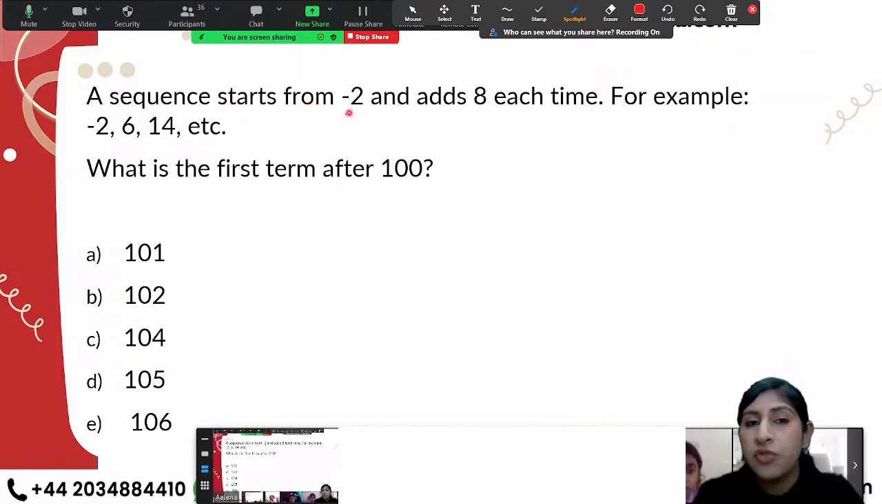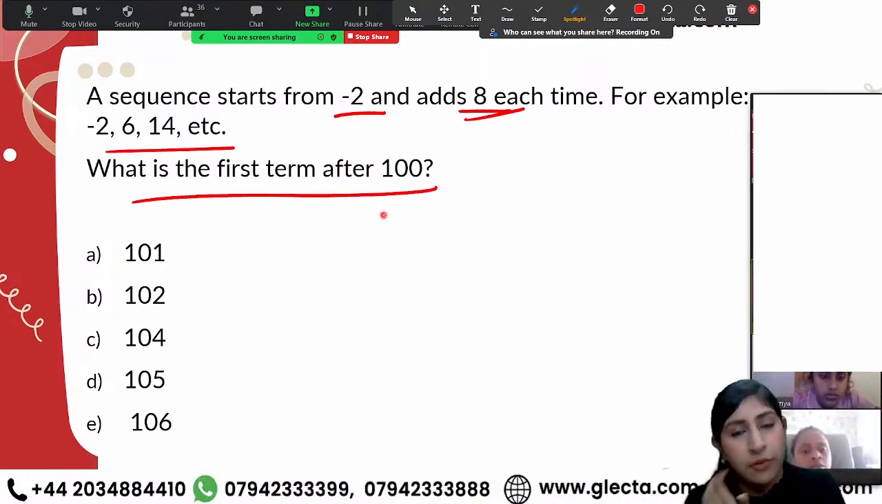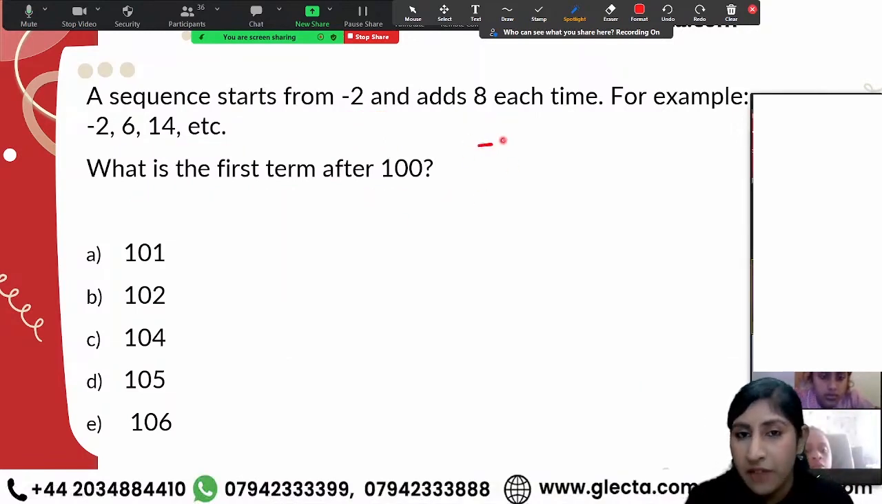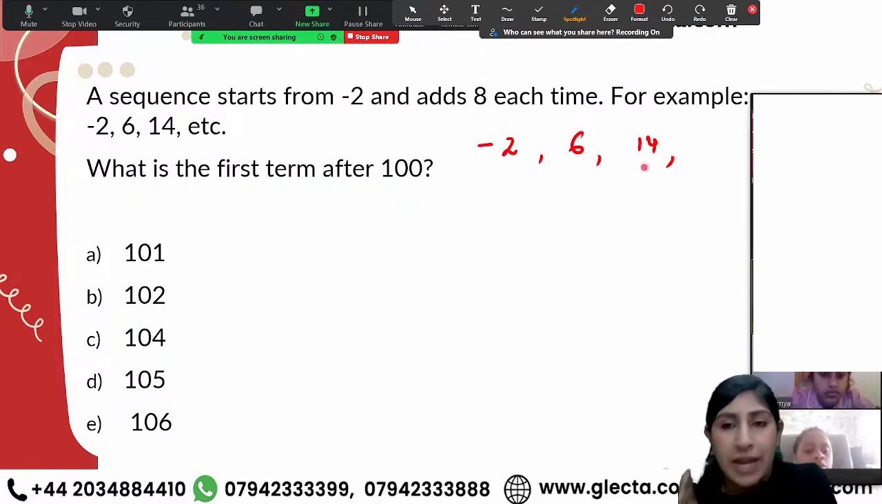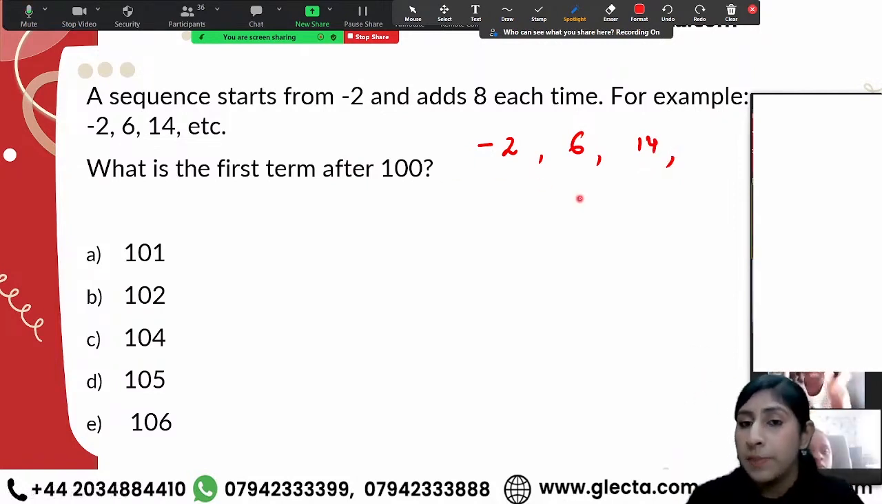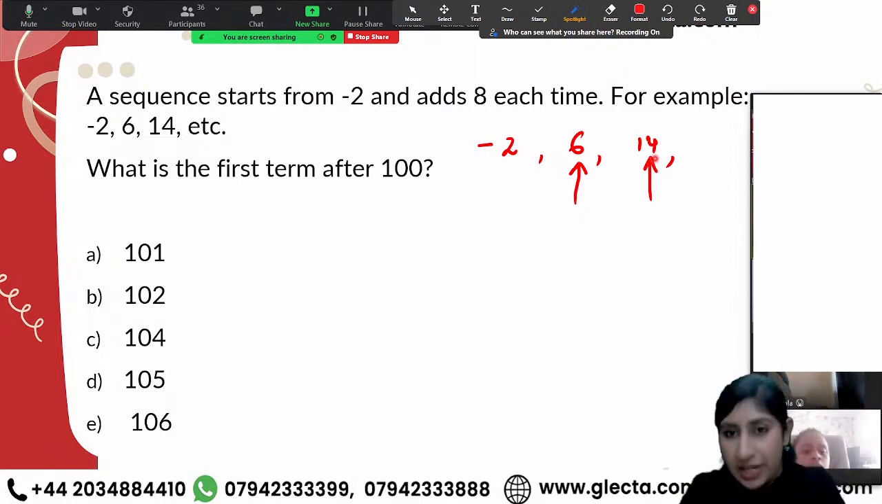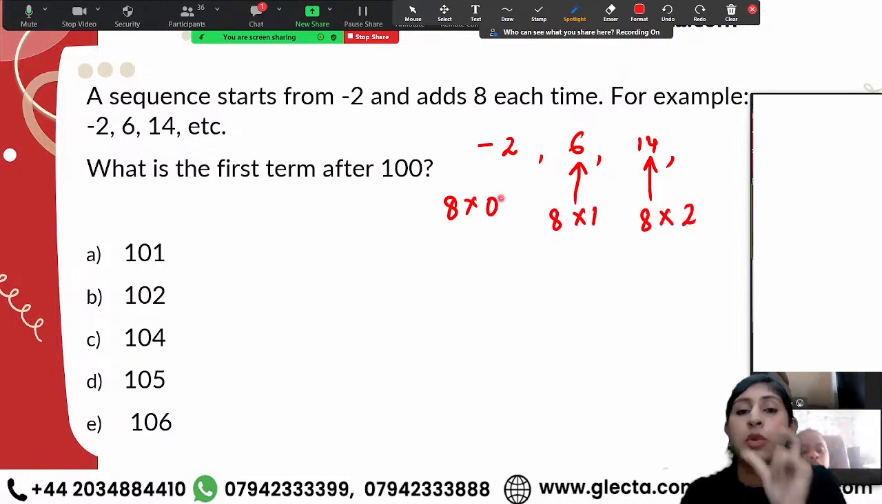A sequence starts from -2 and adds 8 each time. For example, this. What is the first term after 100? Now, if you look at the sequence, we have -2, 6, 14, and so on. I go on adding 8. You don't have to literally calculate all the terms. Don't do that. But observe a pattern. Each and every number that I'm getting in this sequence is 2 less than a multiple of 8, right? 8 times 0, 8 times 1, 8 times 2. 8 times 0 is 0.